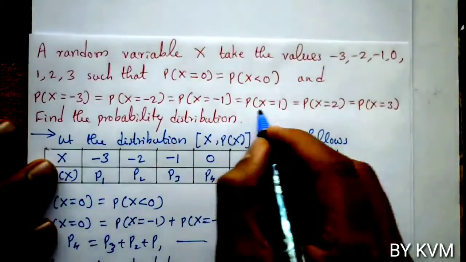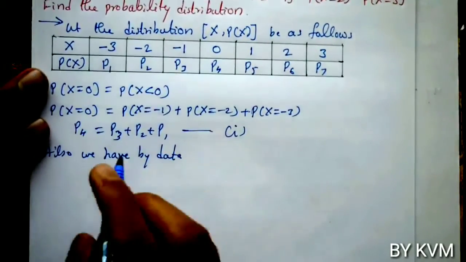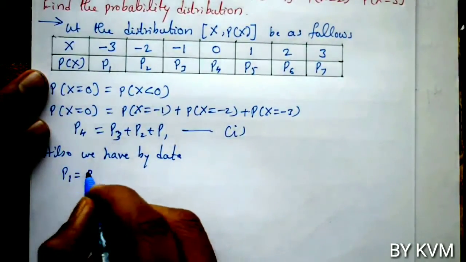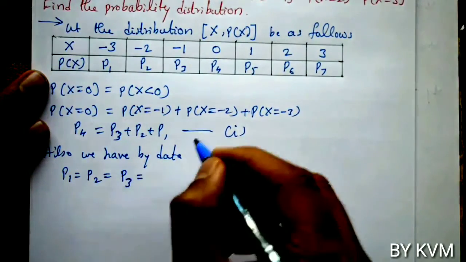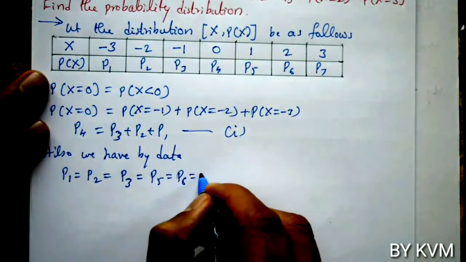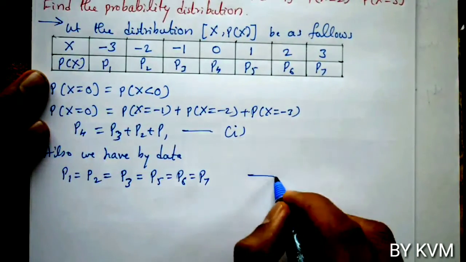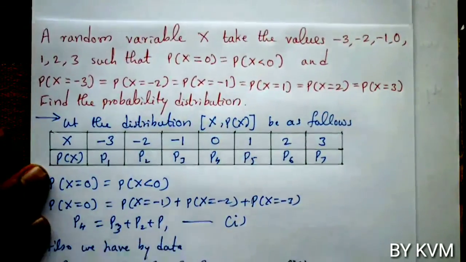Except p4, we have to take all the values. So from the second condition we have p1 equals p2 equals p3 equals p5 equals p6 equals p7. So take this equation as 2.